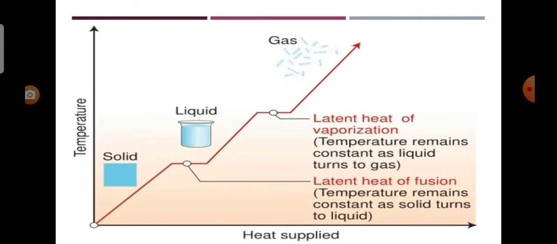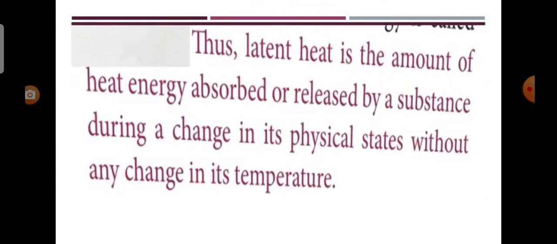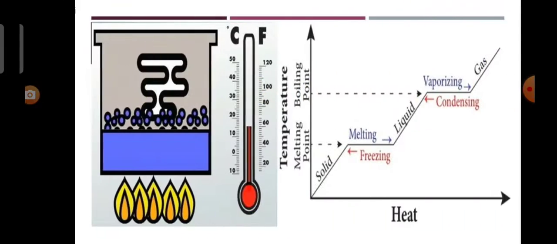Why? It is because when a substance changes from one state to another, a considerable amount of heat energy is absorbed or liberated. This energy is called latent energy. This latent heat is the amount of heat energy absorbed or released by a substance during a change in its physical state without any change in its temperature.